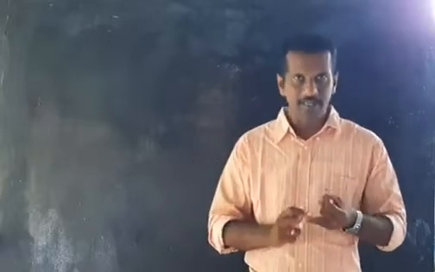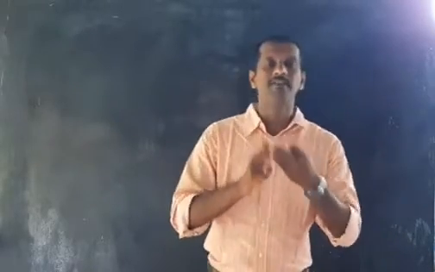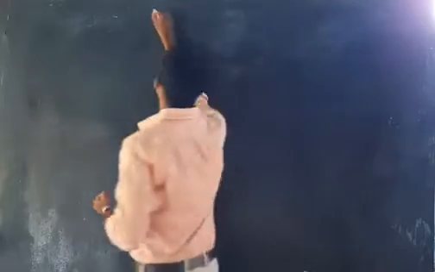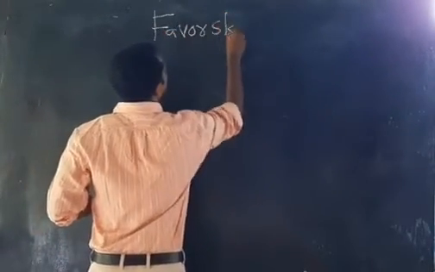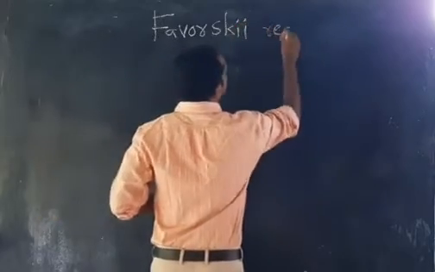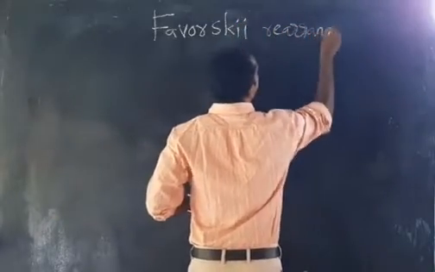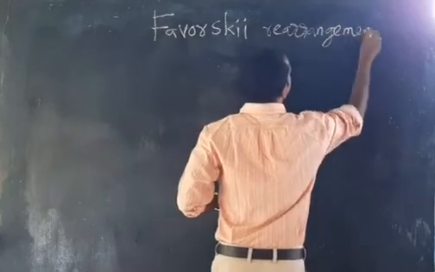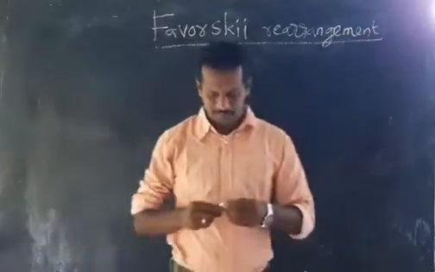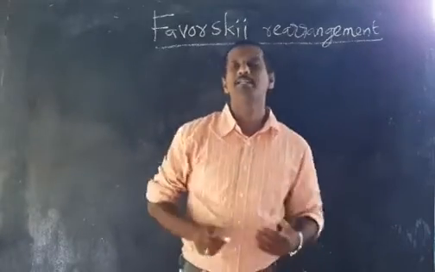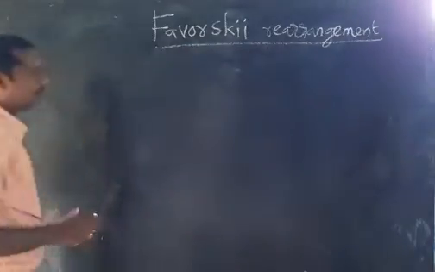Second example, benzylic acid rearrangement. And third one is Favorsky rearrangement. What is Favorsky rearrangement? In Favorsky rearrangement, okay, look at here.